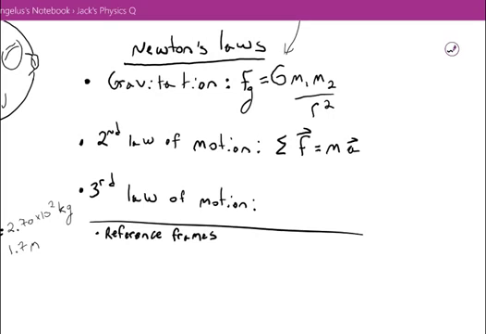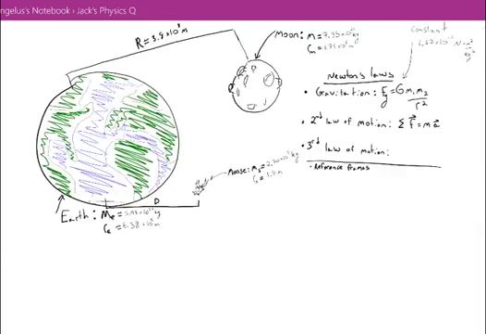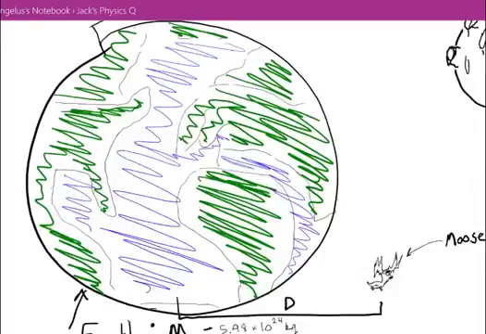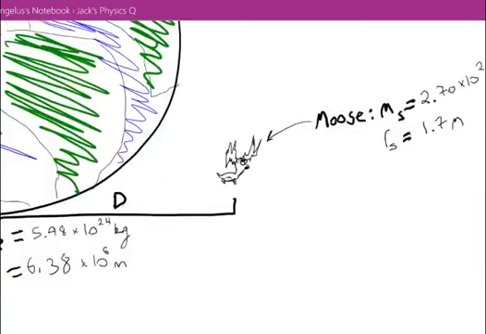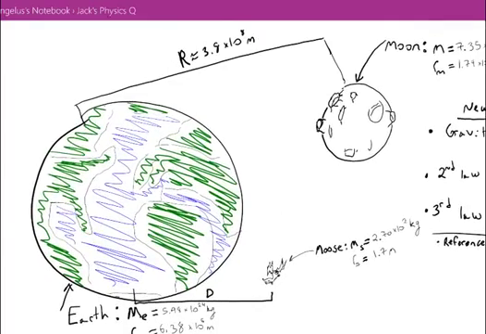So the first thing is Newton's law of gravitation. This is a law that tells us the force of attraction between bodies that have mass. So here we have a diagram. We have the Earth, we have the Moon, and we have a moose. And the attraction that these three things have is due to their mass and their separation from each other.